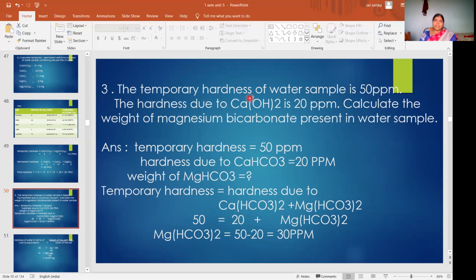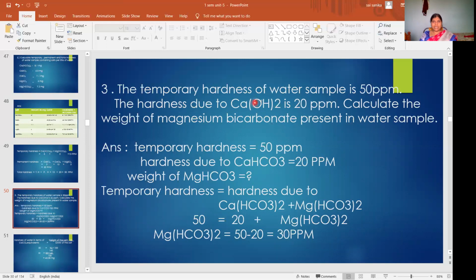The temporary hardness of the water sample is 50 ppm.